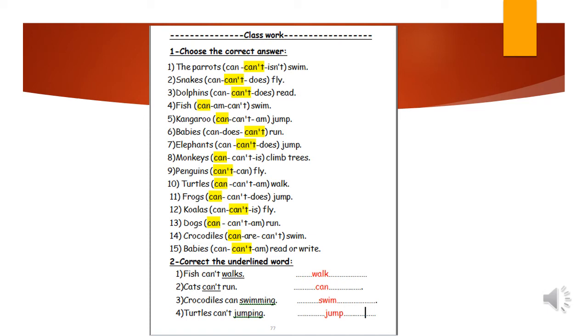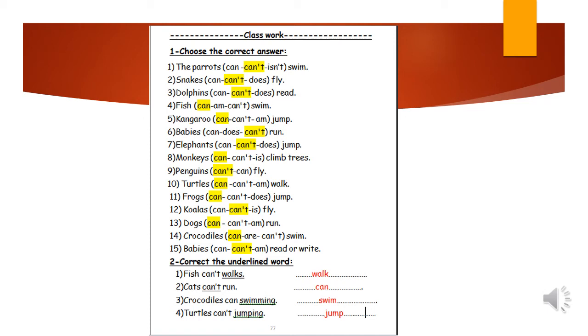Number 9, penguins can't or can fly. Penguins do not fly, so they can't. Number 10, turtles can or can't or am walk. Yes, turtles can walk. Number 11, frogs can or can't or does jump. Yes, frogs can jump. Number 12, koalas can or can't or is fly. Do you remember Junior 1? Koalas are lazy animals, so they can't fly. Number 13, dogs can or can't or am run. Dogs can run. They run everywhere in the streets.